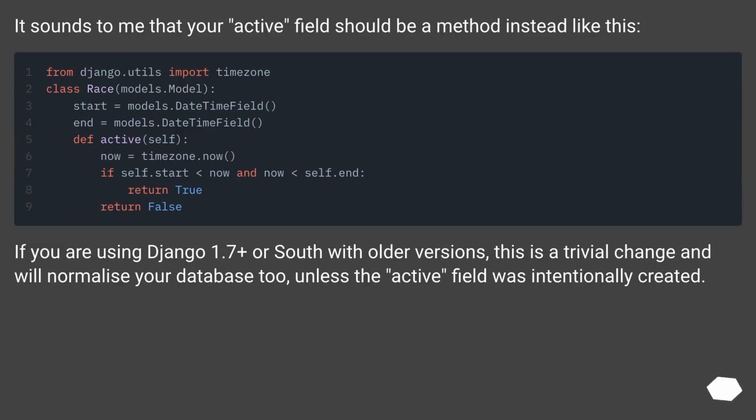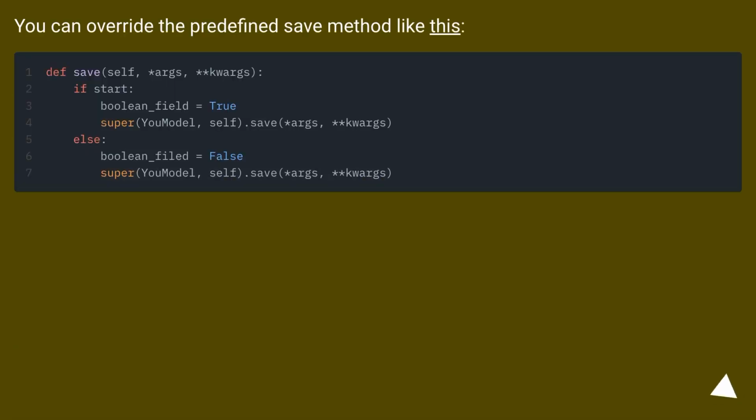It sounds to me that your active field should be a method instead, like this. If you are using Django 1.7 plus, or South with older versions, this is a trivial change and will normalize your database too, unless the active field was intentionally created. You can override the predefined save method like this.